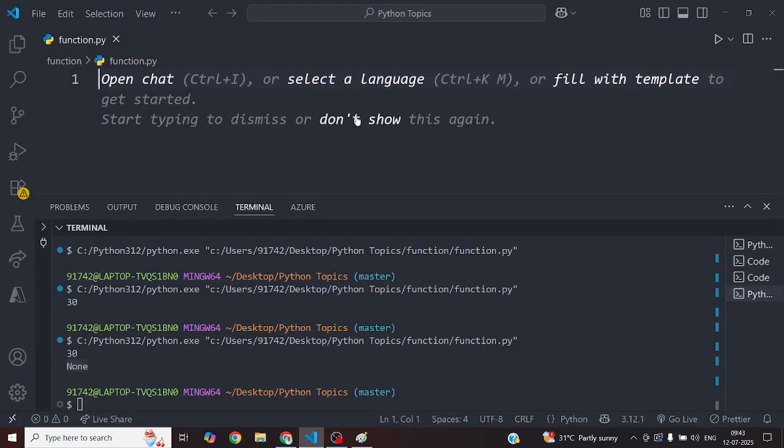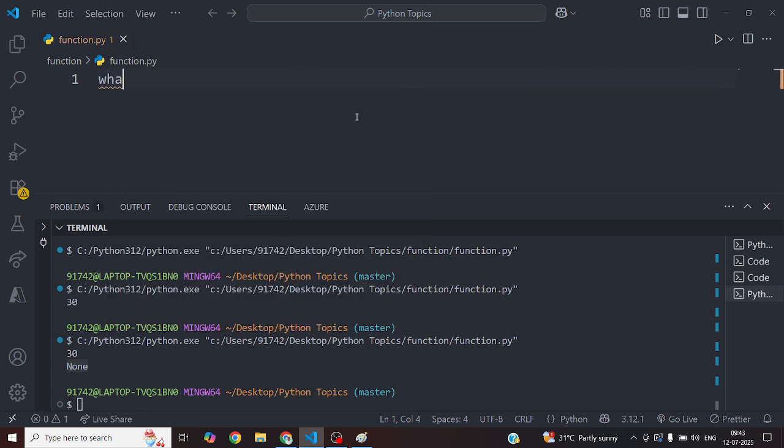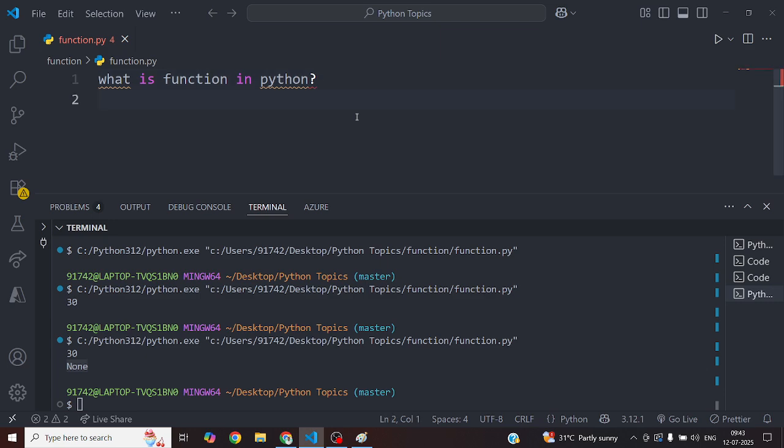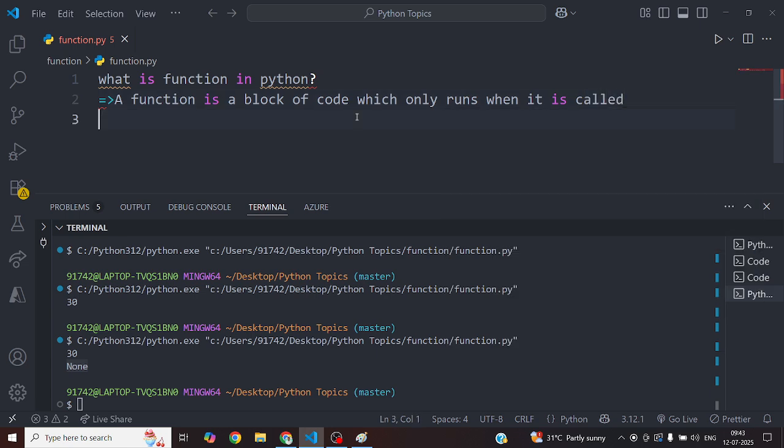Today we will discuss Python functions. Okay, what is a function? What is a function in Python? A function is a block of code which only runs when it is called. Right? What does it mean?